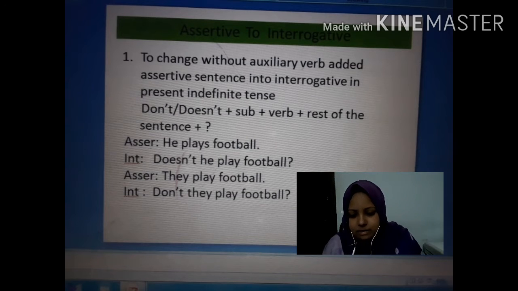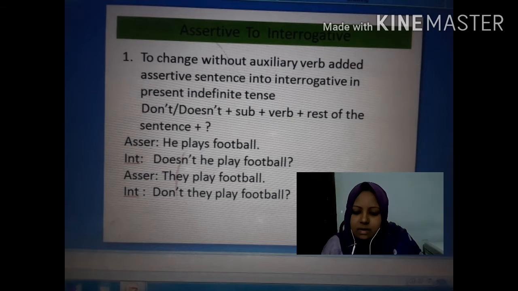We have to take don't or doesn't if there is no auxiliary verb in the sentence. So the assertive sentence is he plays football, and interrogative of this sentence, doesn't he play football?